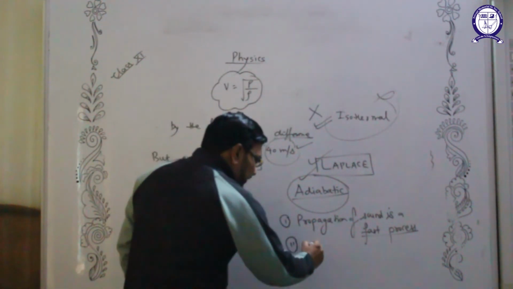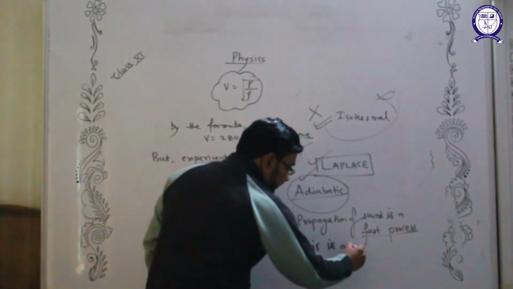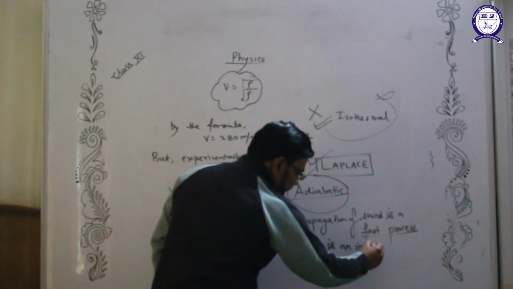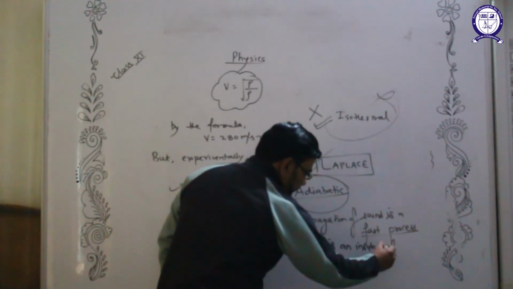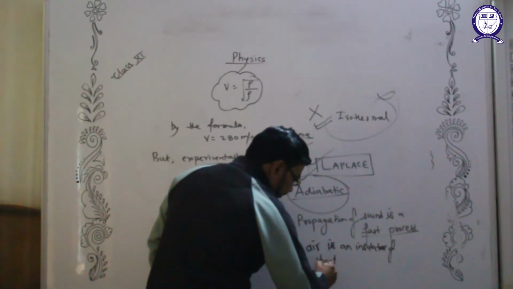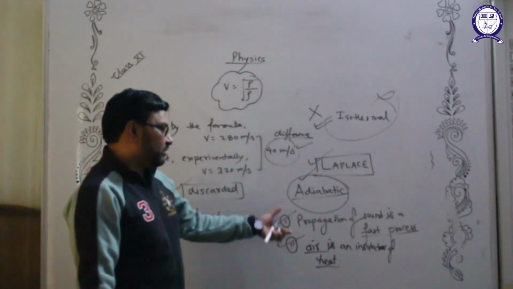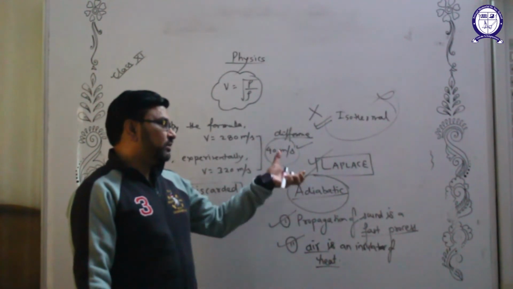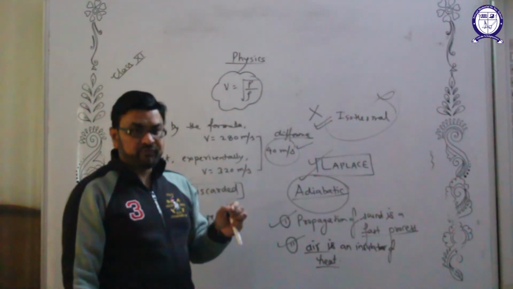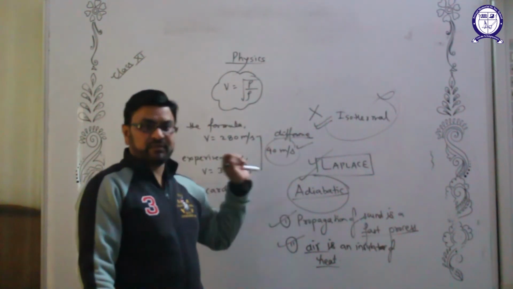But we know that gas or air is a bad conductor of heat, an insulator of heat. And if the boundary is an insulator, the process must be adiabatic. So these two strong points were quite enough to prove that propagation is not isothermal, it is adiabatic.